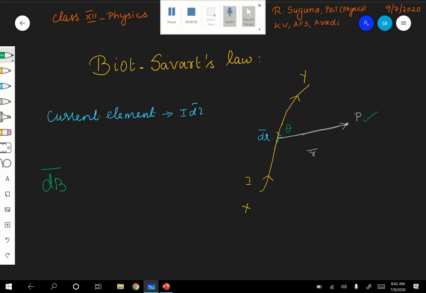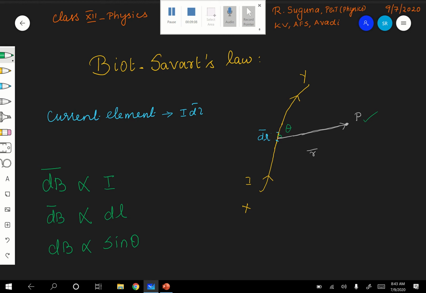Therefore, what is dB? It is the magnitude of the magnetic field at a point P due to the current element. dB is directly proportional to the current. dB is directly proportional to the length of the element dl. dB is proportional to sine theta, where theta is the angle between the current element dl and the position vector r of P from the element.